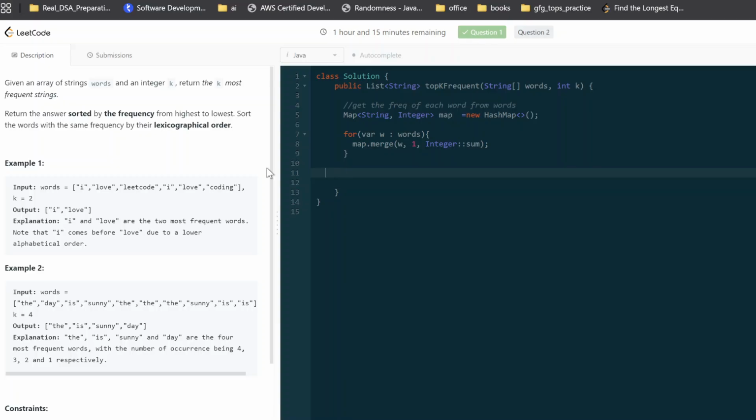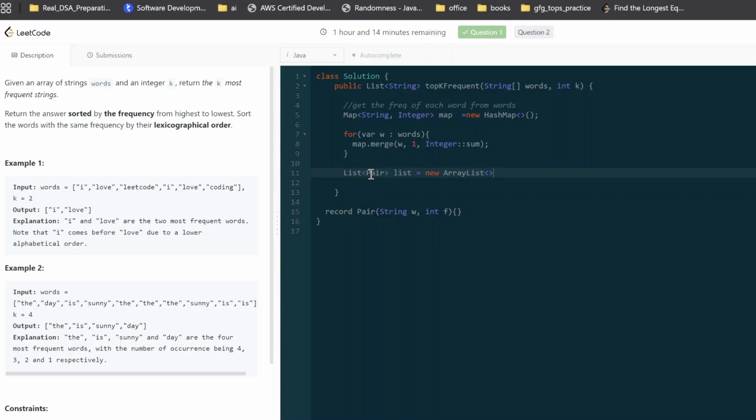So we have to store a string and the frequency, basically a string and an integer. So I can create a record. You can create a class also, no problem. I can say string word and its frequency, something like this. It's nothing but a class with getters and setters methods, if you are aware of the record pattern.